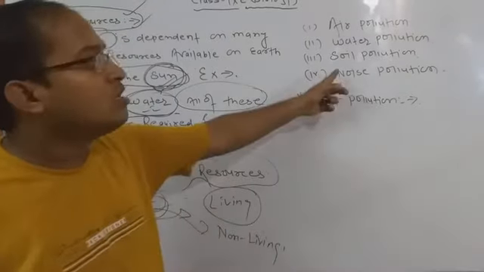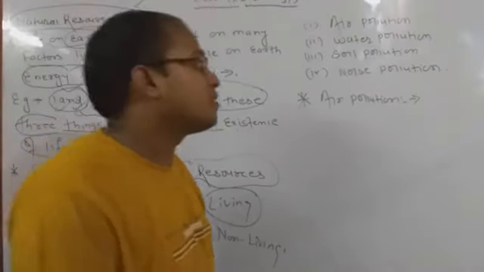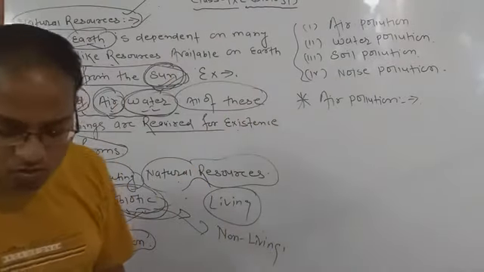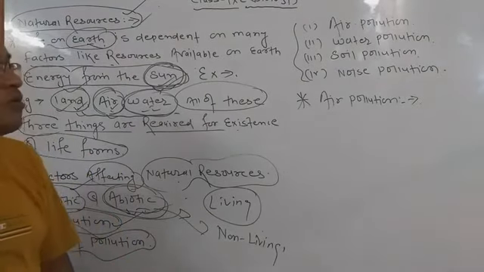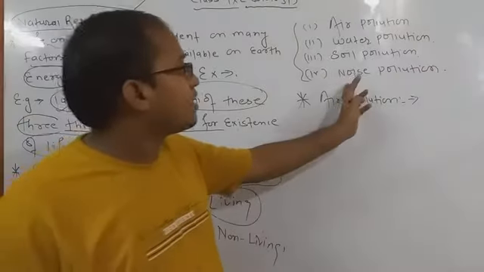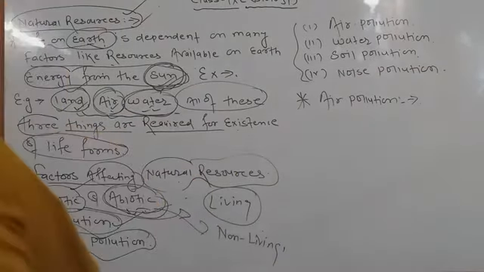There is also thermal and radiation pollution, nuclear pollutions and many more pollutions you will study, but here you have to study only 4 types of pollutions. Okay, so in first we have to study air pollution, second water pollution, third soil pollution, and next is noise pollutions. Okay, one by one we have to discuss all the topics.